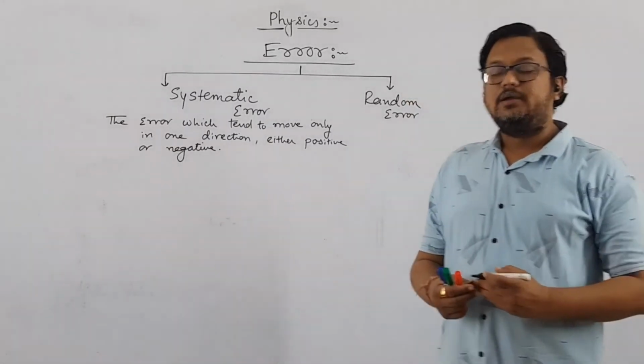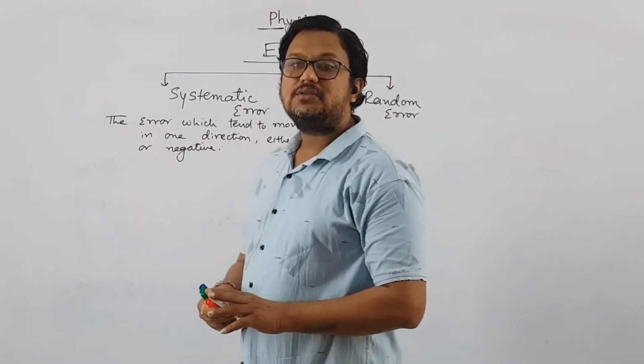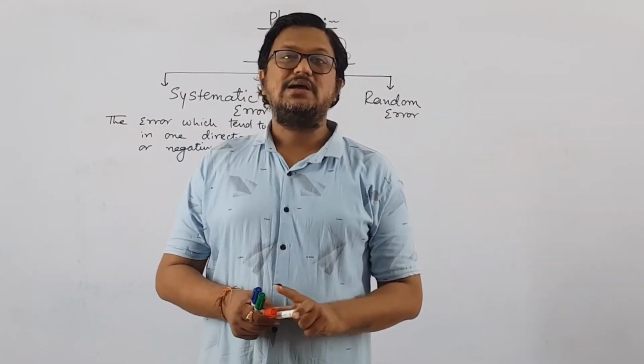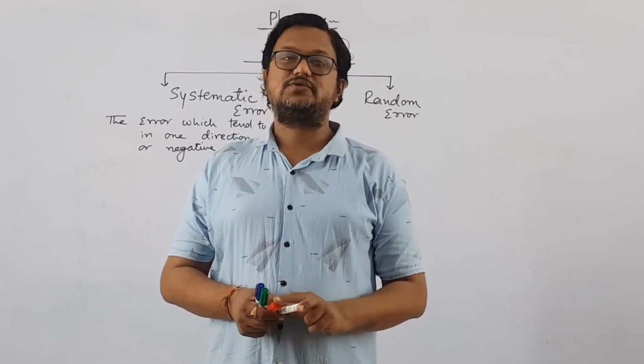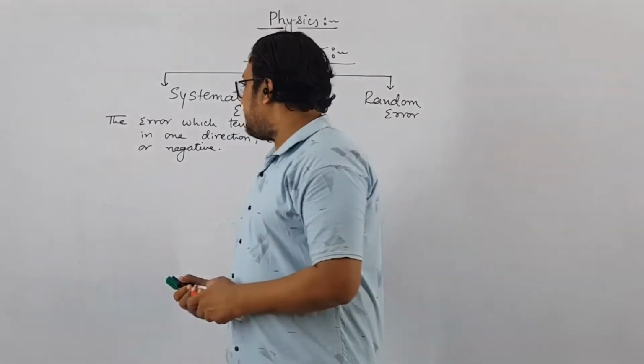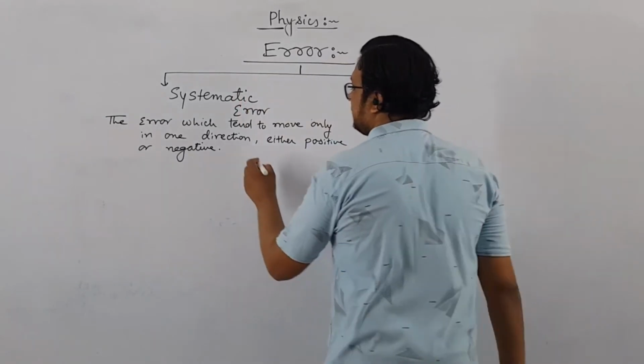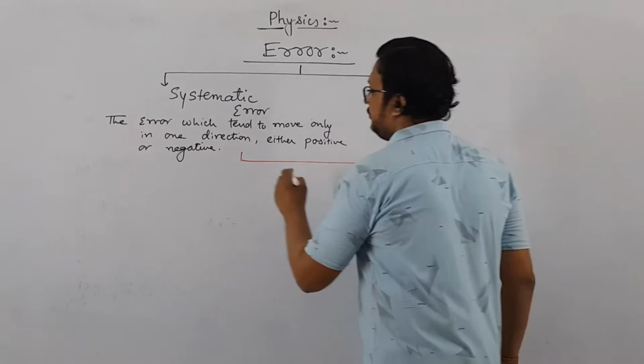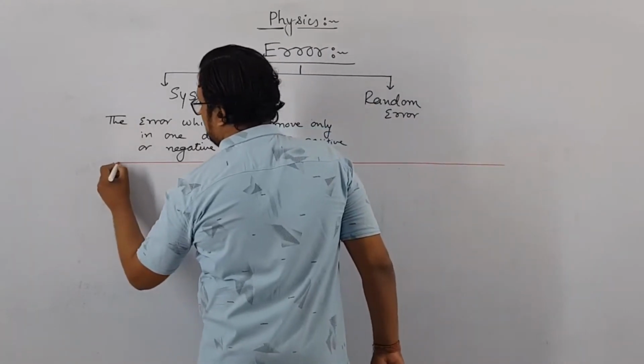Now, systematic error can be further classified into three groups, or you can say that the sources of systematic errors are three different types of sources, right? Or you can say that the types of systematic errors are. So this systematic error can be further divided into three groups, right?